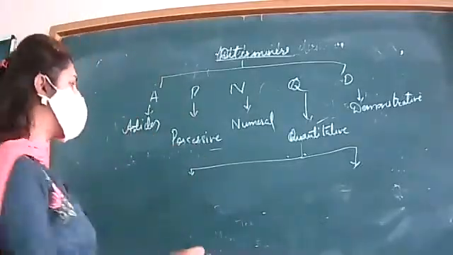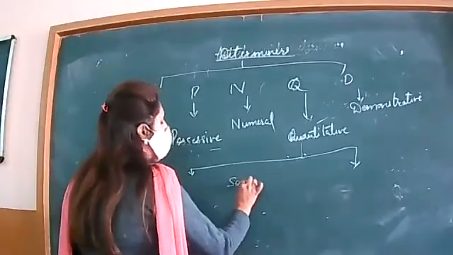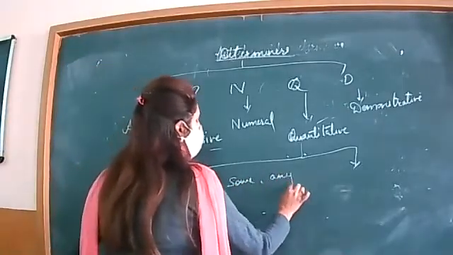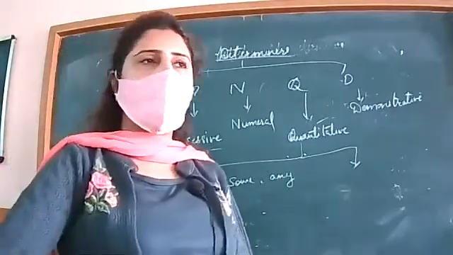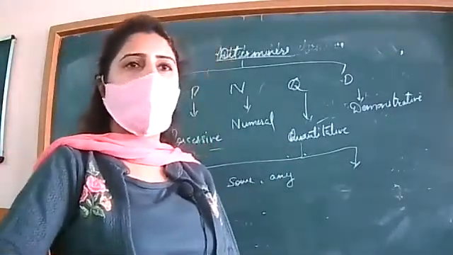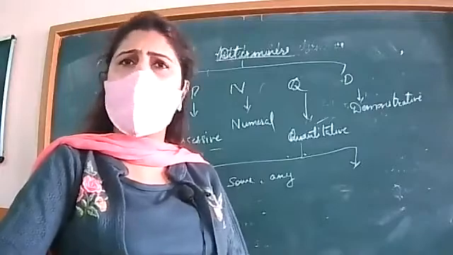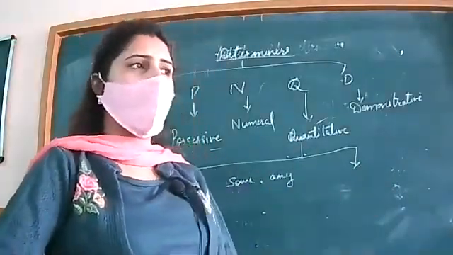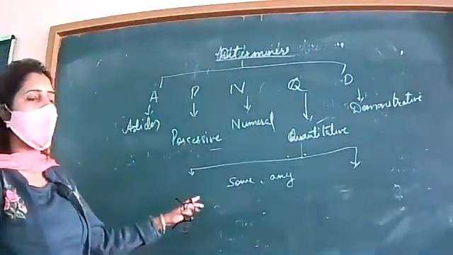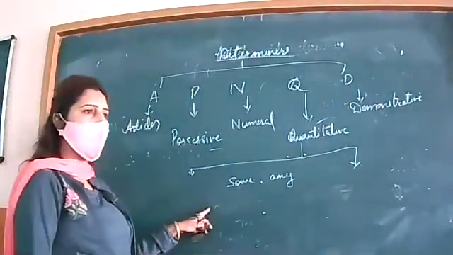Some and any can also be here, but here they are used with uncountables. There is some milk in the jug. There is not any milk in the jug. This can also be again positive, and negativity will be included. When I ask you, you won't be able to answer.